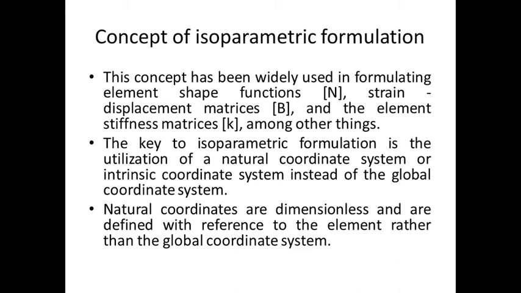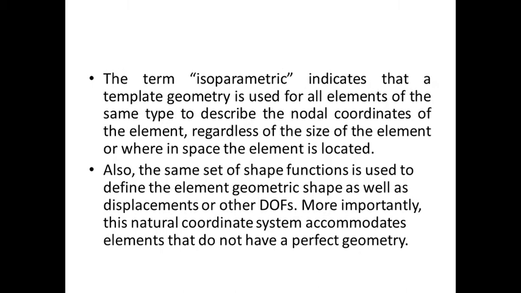Okay. The term isoparametric indicates that a template geometry is used for all elements of the same type to describe the nodal coordinates of the element, regardless of the size of the element or where in the shape the element is located.